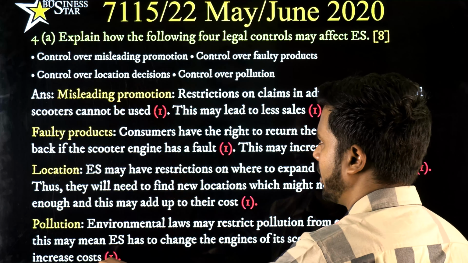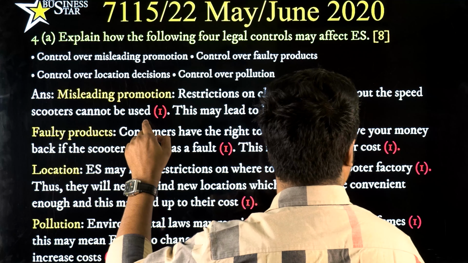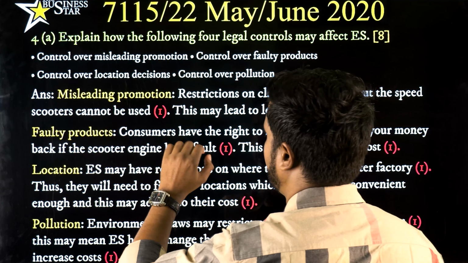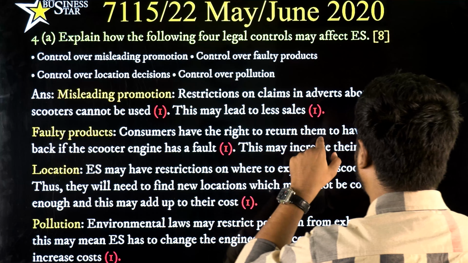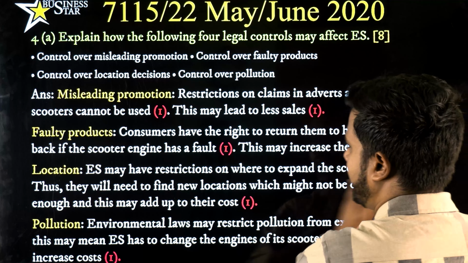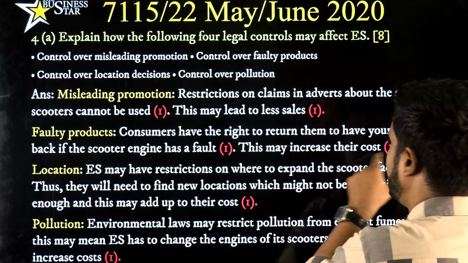So in misleading promotion, there would be restrictions on claims in adverts about the speed the scooters can be used. So this may lead to less sales. In the faulty product, we can write that consumers have the right to return them to have their money back if the scooter engine has a fault. So this may again increase their cost.